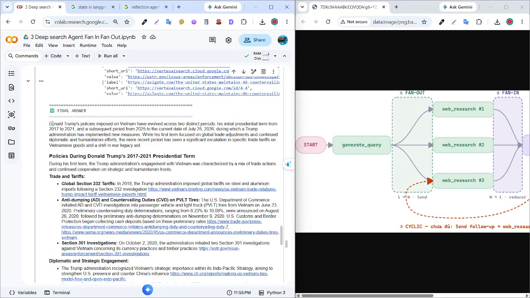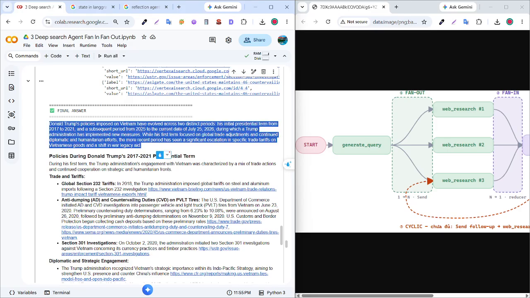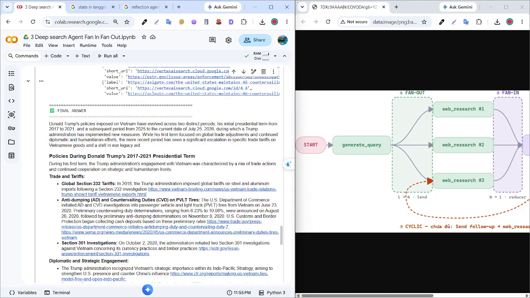So I will have a final answer. You can see here is the conclusion about Donald Trump's policy imposed on Vietnam from 2025 to the current day, July 25, 2026.